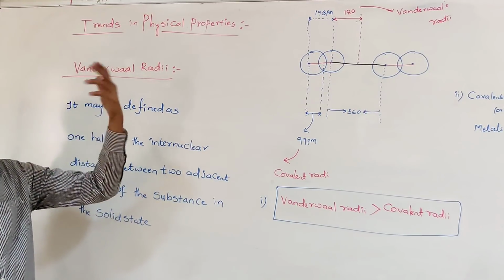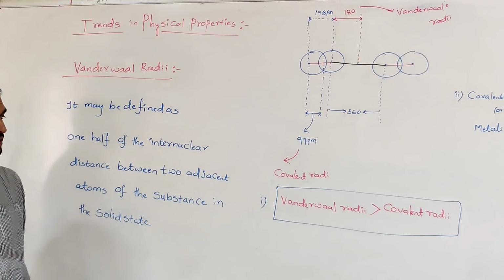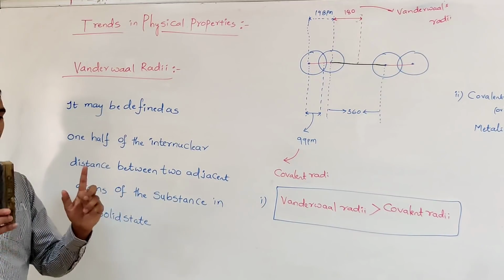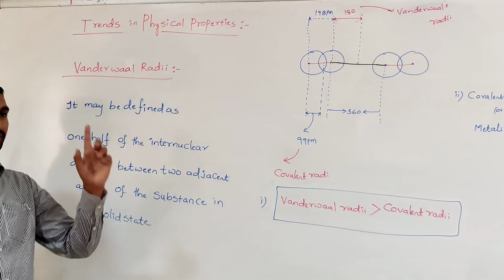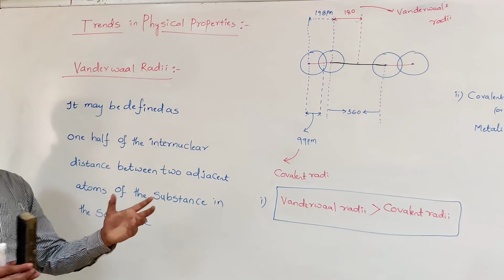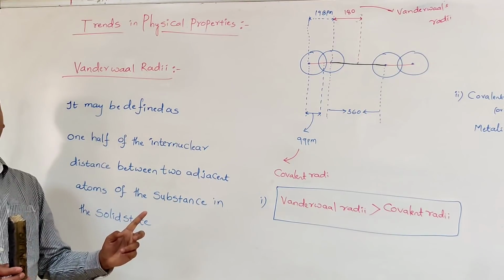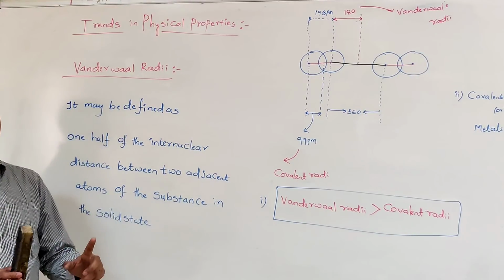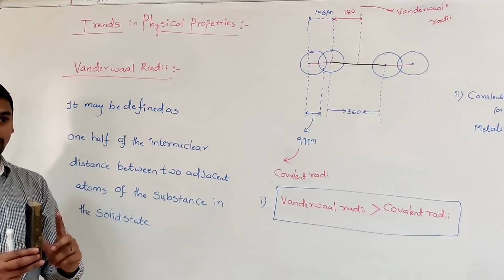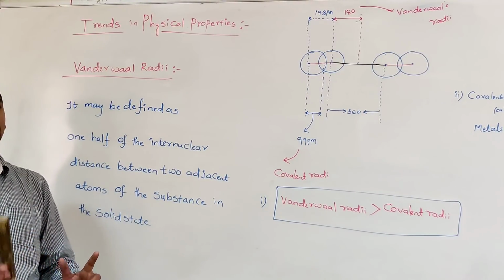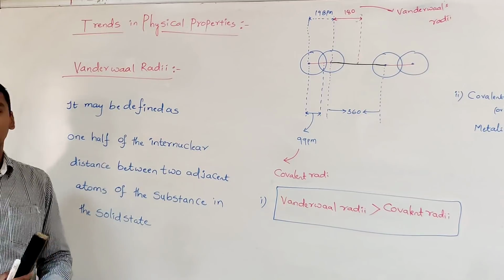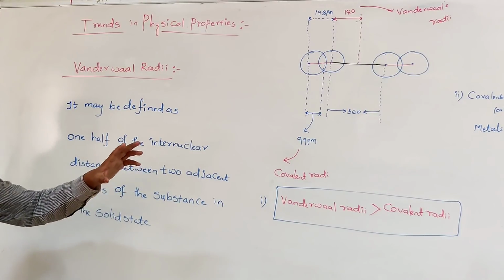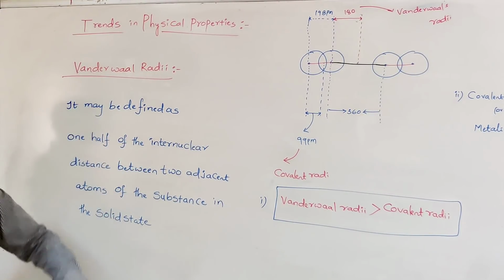It is also just like the covalent radii or metallic radii, but the difference is that there the atoms combine together to form a molecule. In that molecule, we can find out the internuclear distance in the case of the covalent radii, whereas in the metallic lattice we can measure the internuclear distance of the two neighboring metal atoms. But in the case of van der Waals radii, here also we can determine the internuclear distance between the two atoms, but the two atoms are never very close like in the determination of covalent radii or metallic radii. They are separated by a large distance. That is the only difference between the covalent radii or metallic radii and the van der Waals radii.